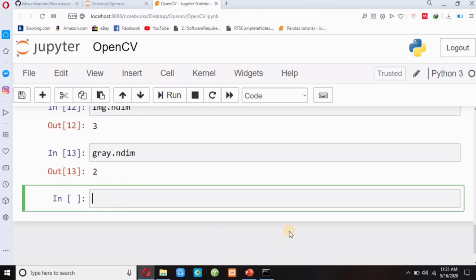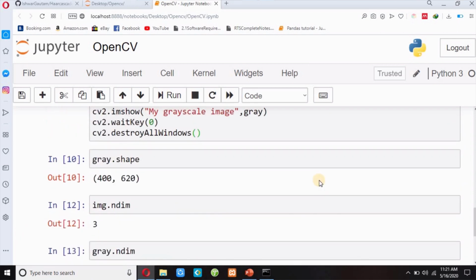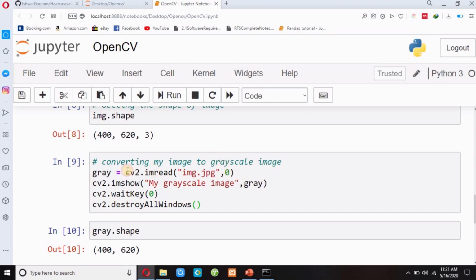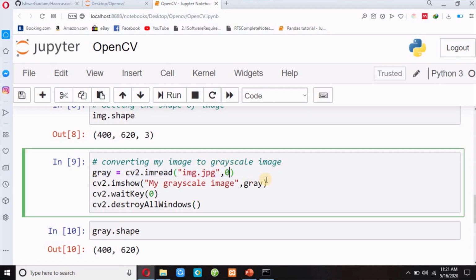Now I will write another method to convert your image to grayscale image. So what is another method? This is the first method, to pass a 0 parameter over here.